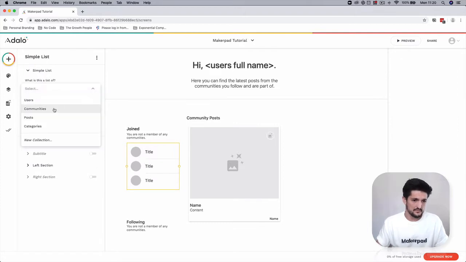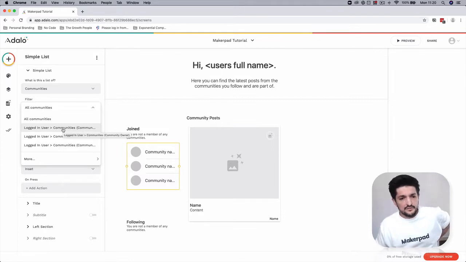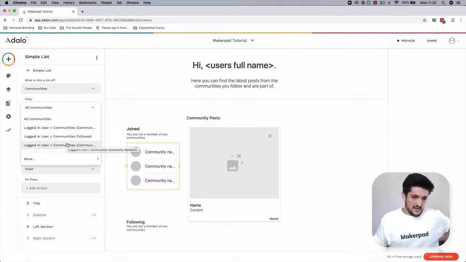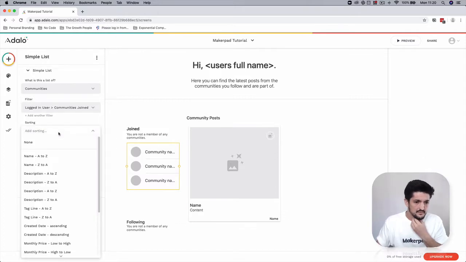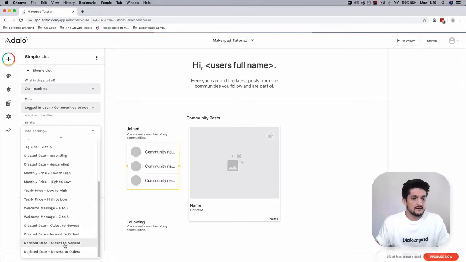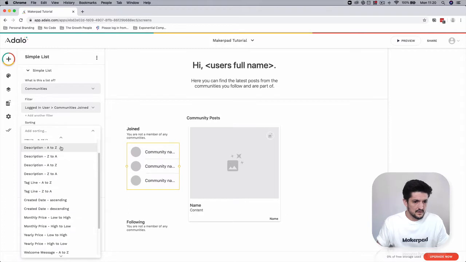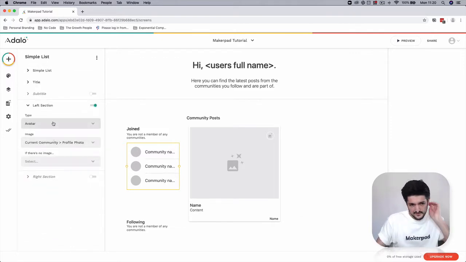to our communities, and the filter is going to be the logged in user communities that you're a member of. Okay, I'm going to sort it however you want, but I'm going to sort it by description A to Z. Now we're going to go in and map this left section, which is going to be the avatar and the current community profile photo.